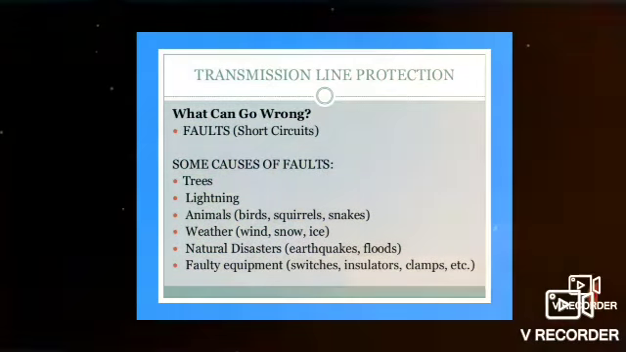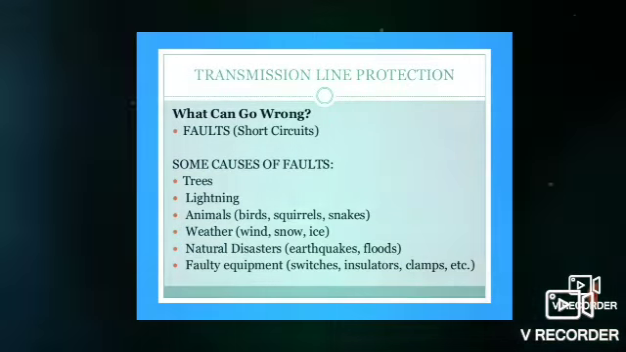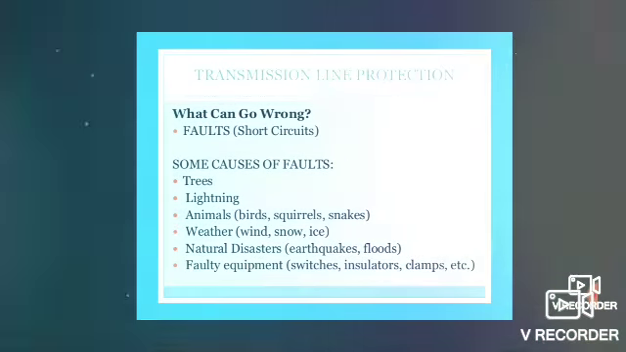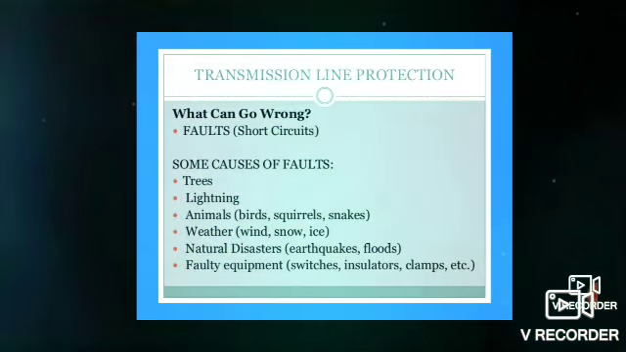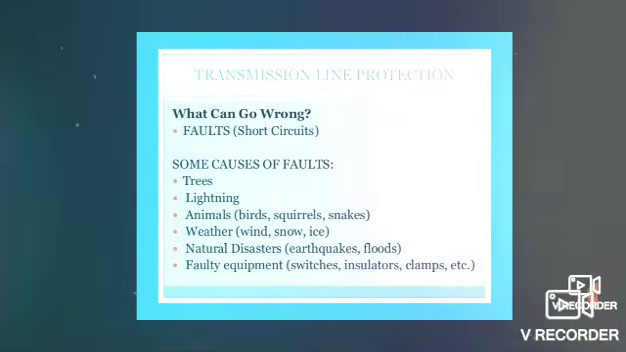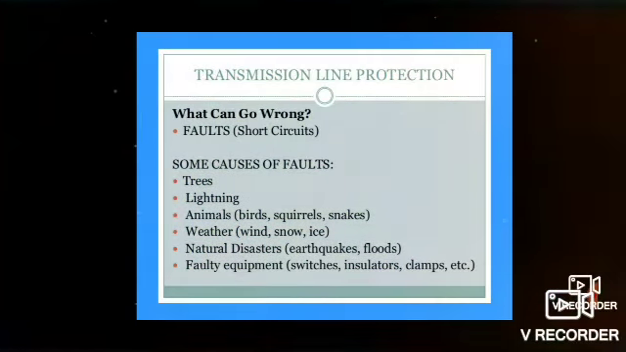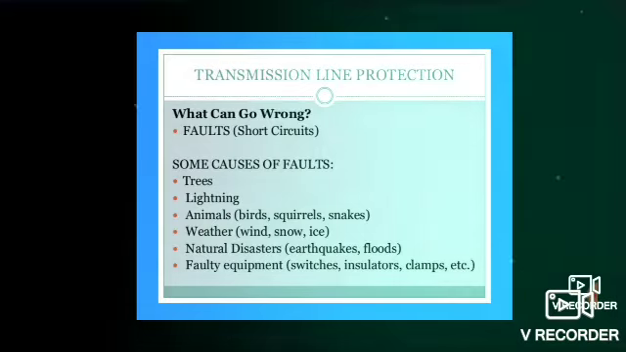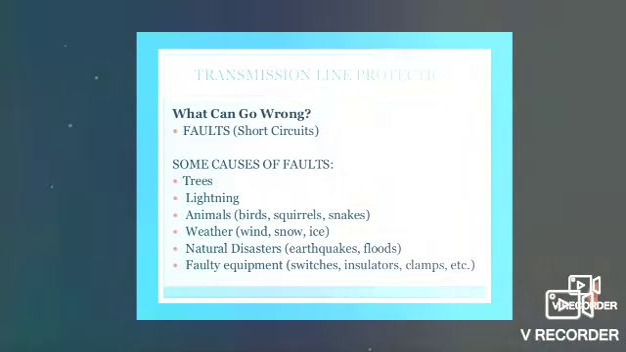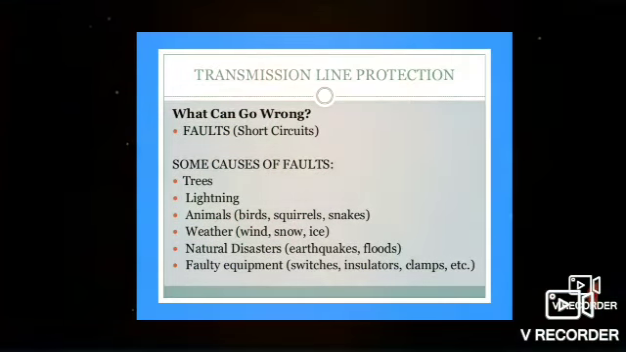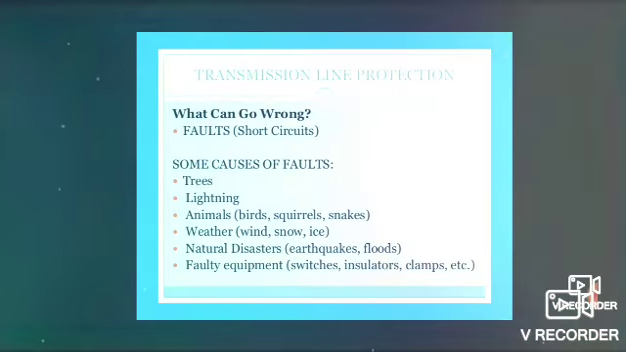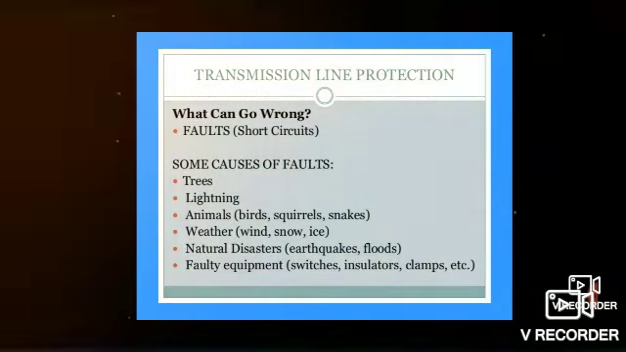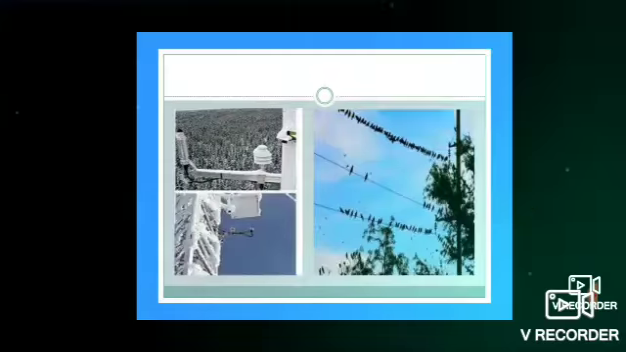There are faults which will occur in the transmission line, that is short circuit faults. Different types of faults occur due to trees, lightning, animals, that is birds, squirrels, snakes, and weather, that is wind, snow, ice. Then natural disasters like earthquakes and floods, and finally faulty equipment, switches, insulators, clamps, which produce faults in the transmission line. How will you protect the transmission line from the damage?